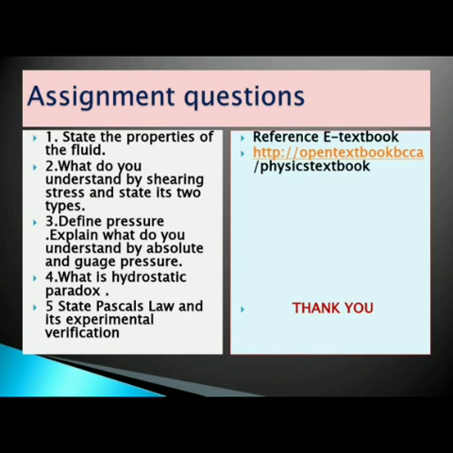Students, go to the questions. First, state the properties of the fluid. Secondly, what do you understand by shearing stress and state its two properties. Third, define pressure and explain what you understand by absolute and gauge pressure. Lastly, what is hydrostatic paradox? And finally, Pascal's law and its experimental verification. As usual, you are going to refer to your e-textbook, which is mentioned with the link here. Carefully make your notes and go through the topics thoroughly.